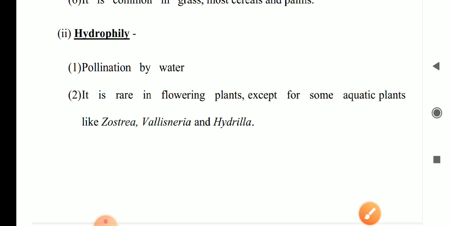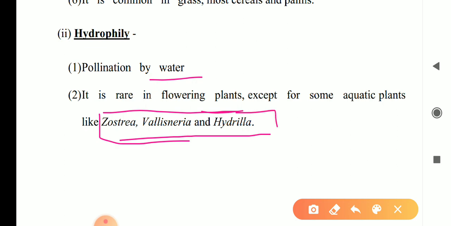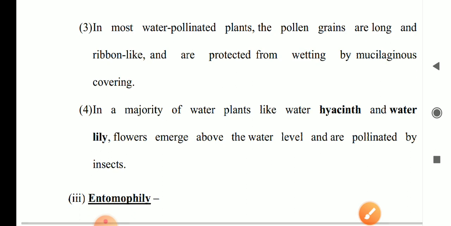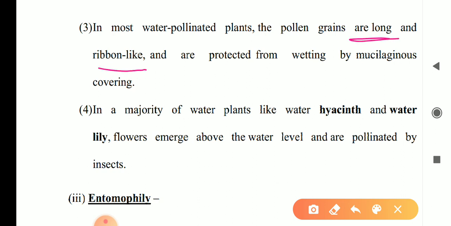In hydrophily, that means water pollination, it is rare in flowering plants except in some aquatic plants such as Zostera, Vallisneria, and Hydrilla. In most water pollinated plants, pollen grains are long and ribbon-like, and are protected by a mucilaginous covering to avoid wetting.